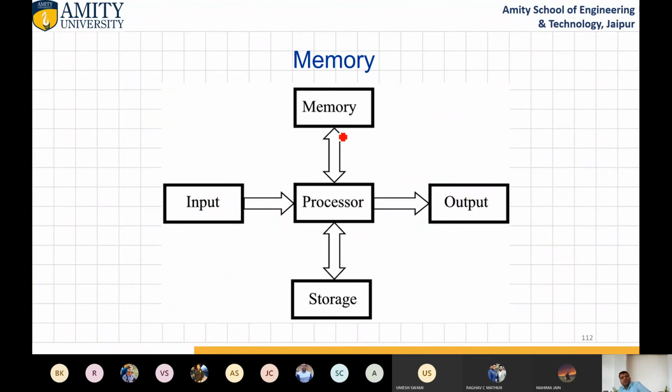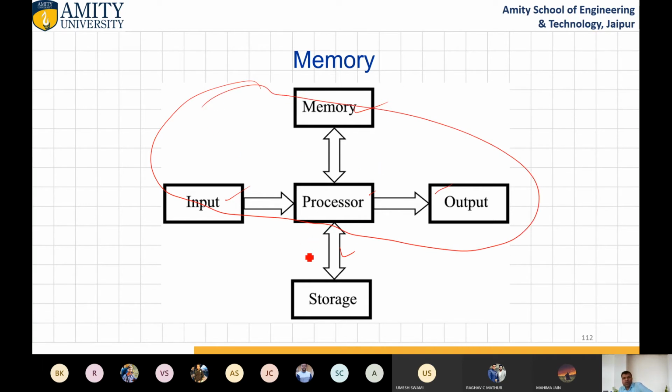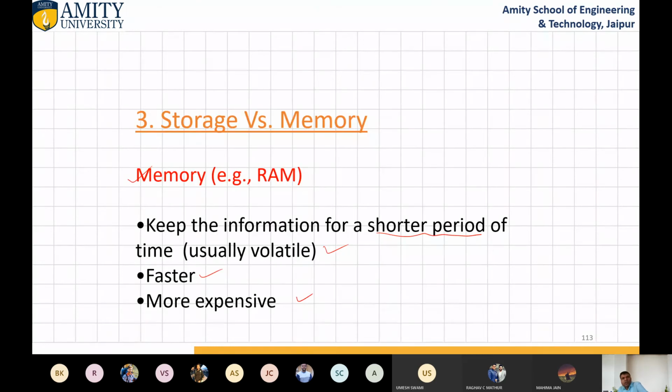So here you can see the difference: memory and storage, difference between input and output, and processor. So this is the model. The actual model of von Neumann was this, but now it has been modified and the storage is also included. Okay, stored program organization. Now come to storage versus memory.